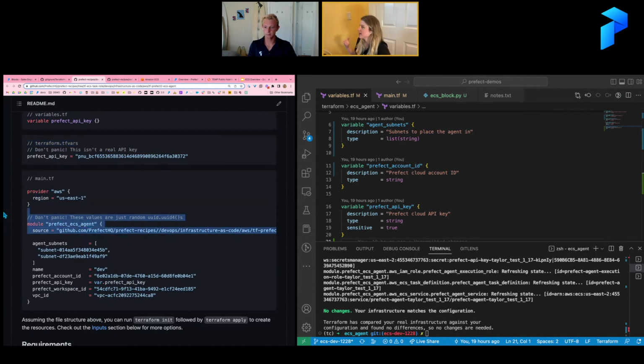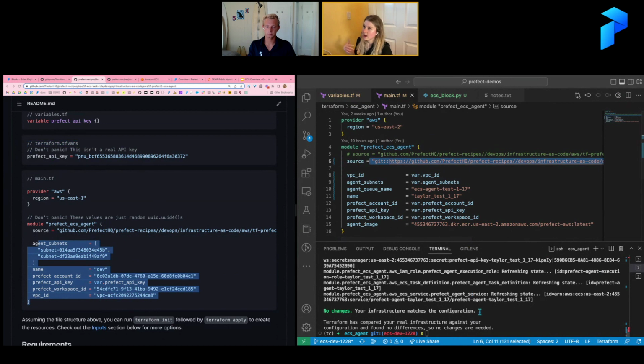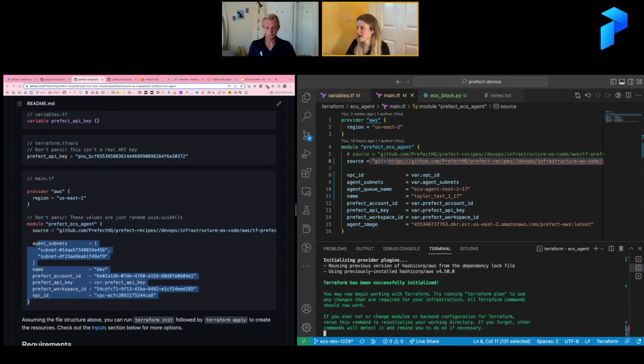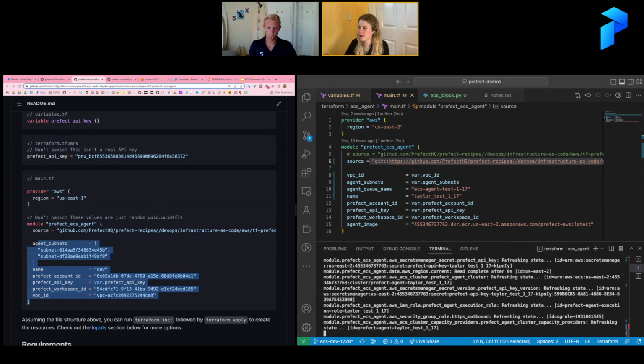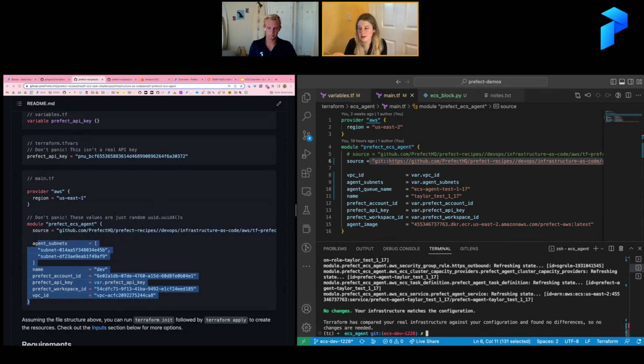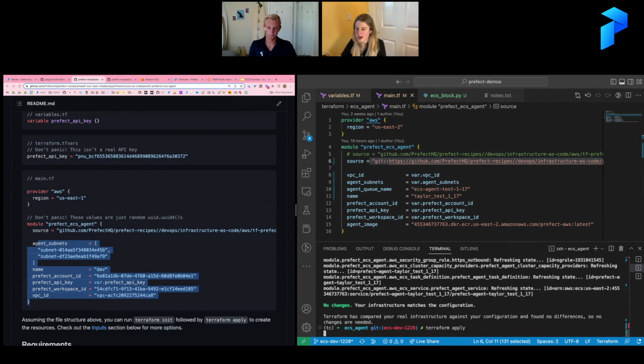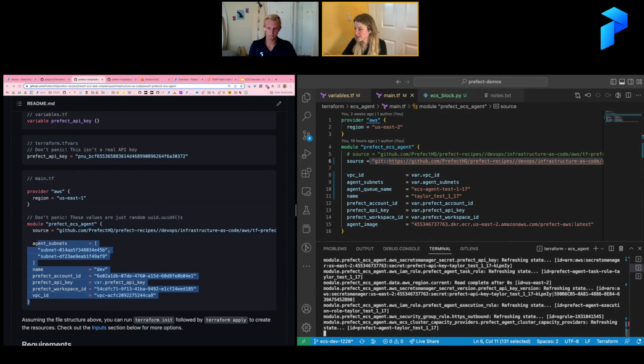Down here, this is where you're going to put everything together. You're going to say, hey, I want to use this module, and this is the data, and these are the values that I'll be putting in. Then you'll be able to do a Terraform init, and then a Terraform plan, and just read this and make sure that everything looks as expected. And then you'll be able to do a Terraform apply. It's crazy how easy all of this is.